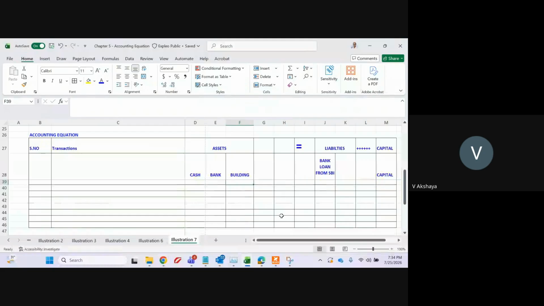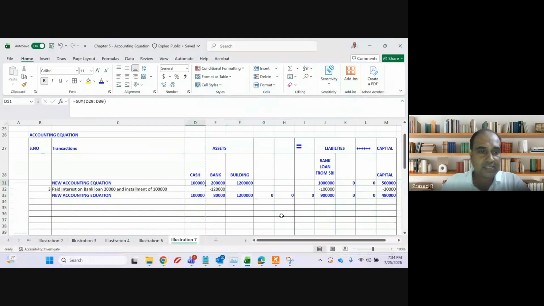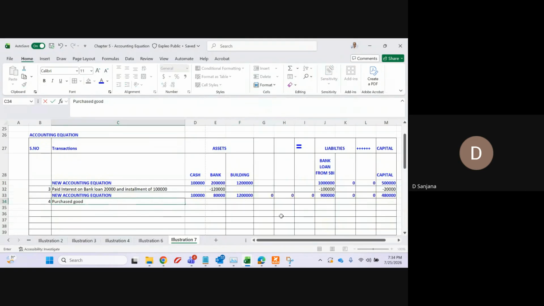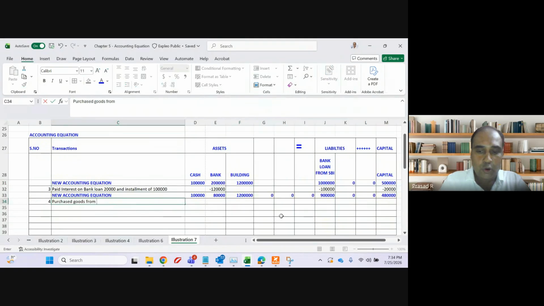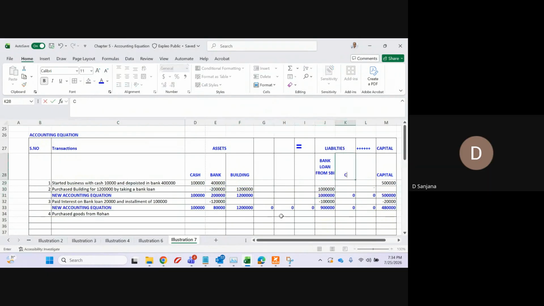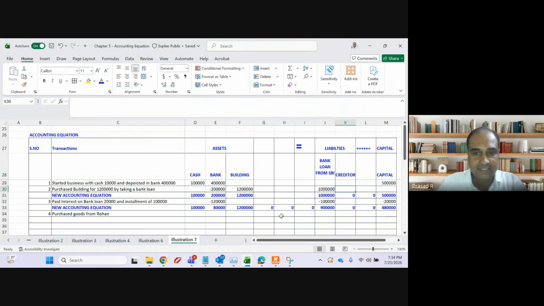Okay. This is the reason I wanted to discuss this question for this particular adjustment. Point number 4. Purchase the goods from Rohan. Whenever a name like Rohan is coming, that means he is my creditor. And whenever goods are purchased, I have to introduce a category called stock.